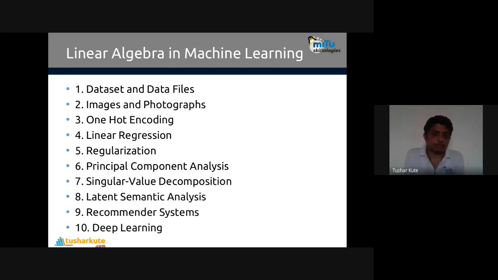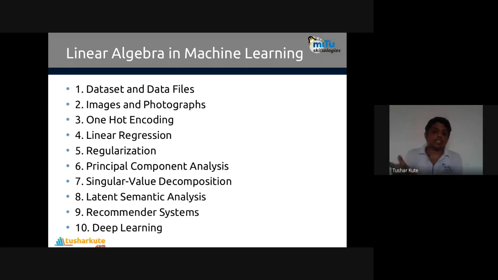Next is principal component analysis, PCA. I have told about it. It makes use of eigenvalues and eigenvectors, and with the help of it, the most important parameters, the most important features, are kept, while correlated or redundant ones are merged or removed, and the most robust data set will be given as input to the algorithms.